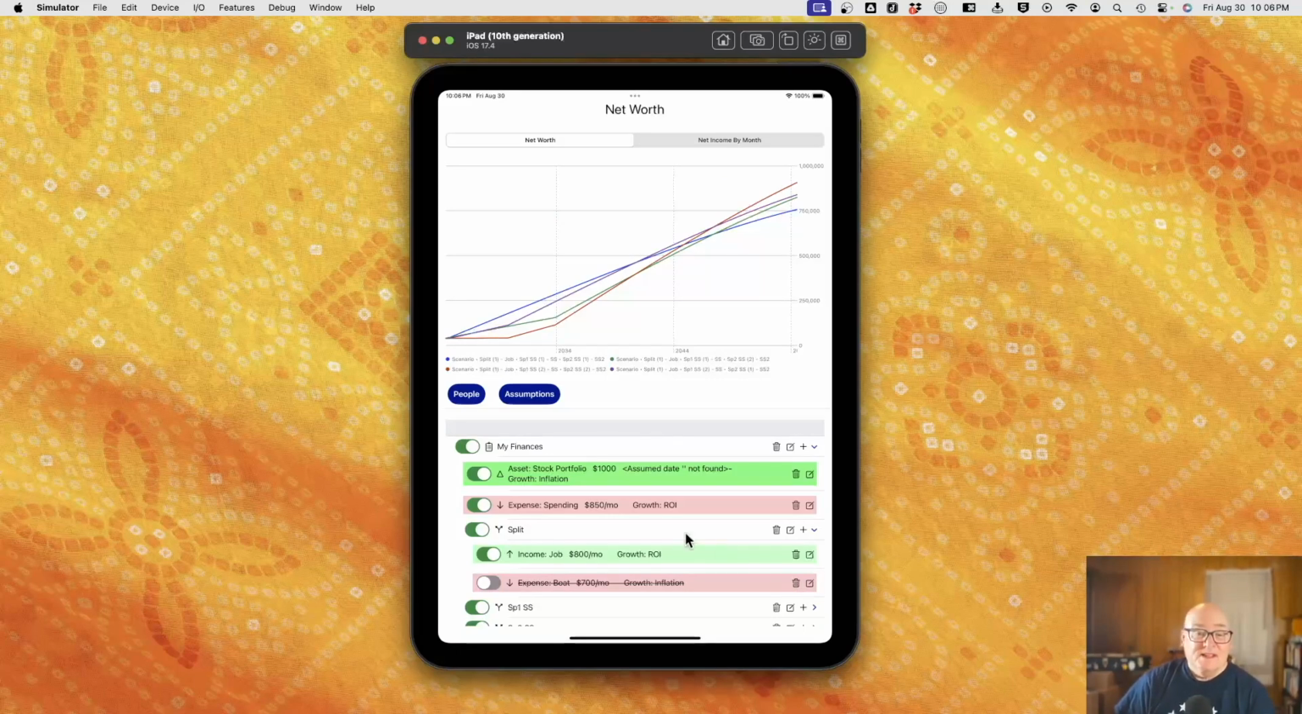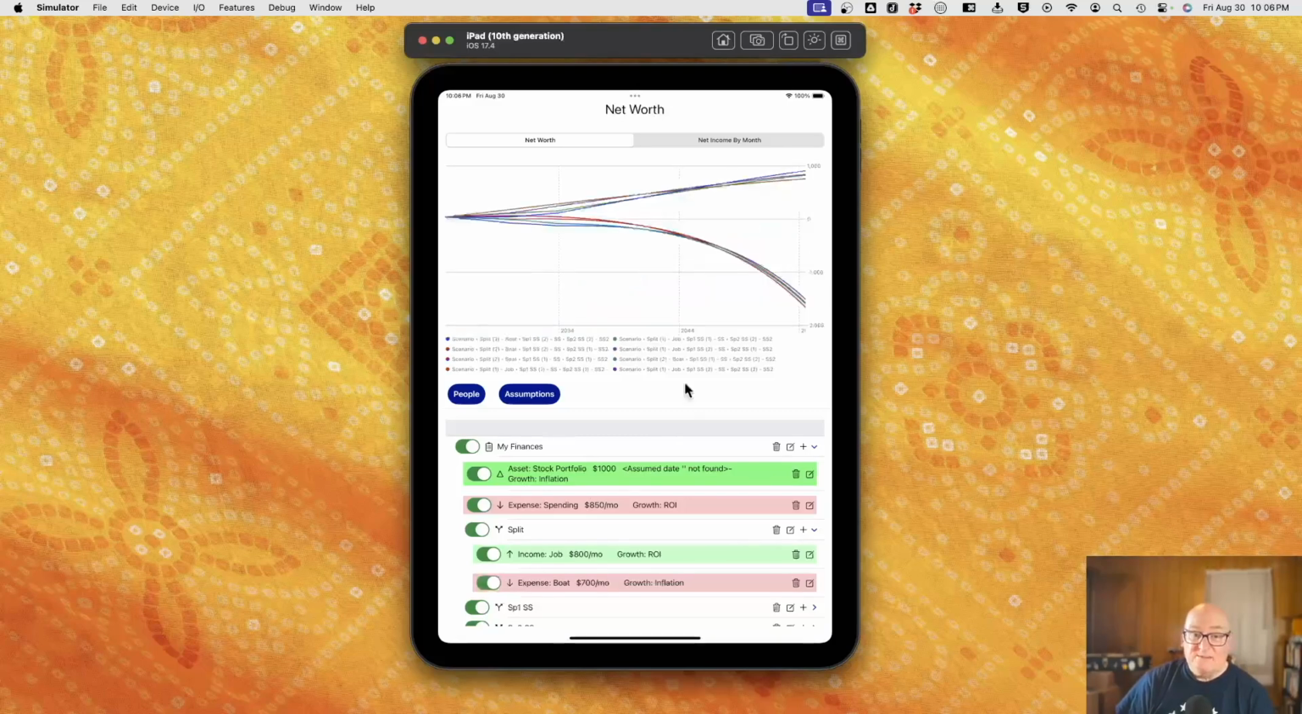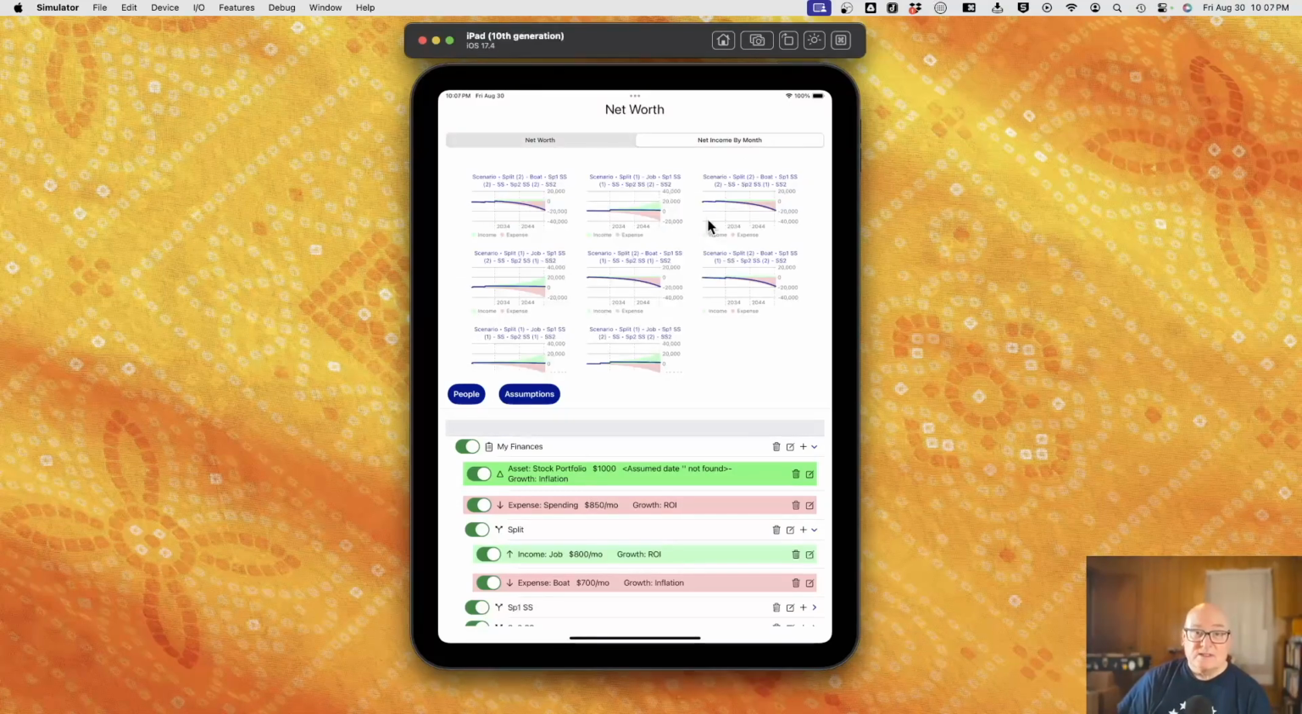All right. And then the second big thing we worked on is the notion of net income by month. Net worth is assets plus income minus liabilities minus expenses. The net income by month is just income and expenses. Each little thumbnail graph is one scenario. You can see this one, you're headed down pretty desperately. I guess the boat's still in there. Yeah. Okay. Let's turn that off.